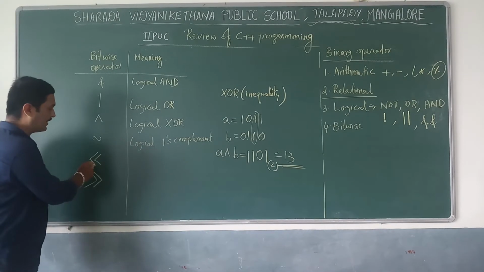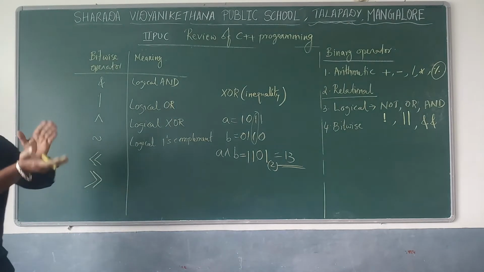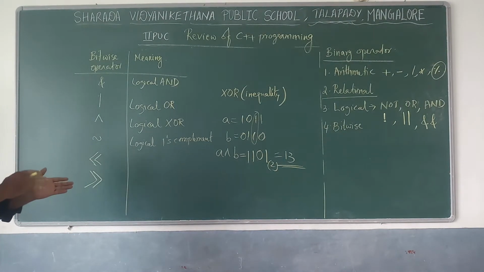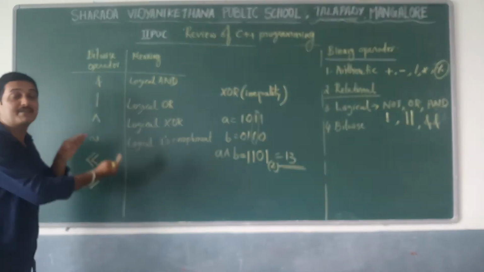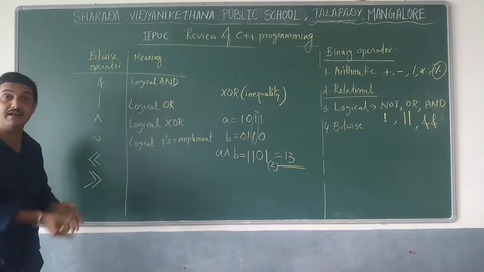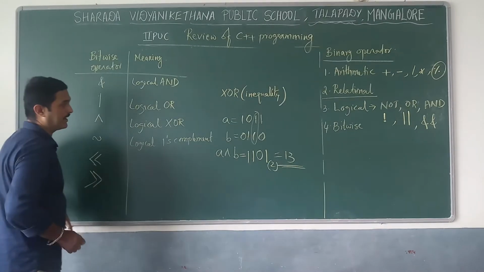Next, left shift operator and right shift operator. See, left shift operator is to shift to the left side by adding 2 zeros from the left, and right shift means to shift all the elements to the right by adding 2 zeros to the right. Okay, these are about left shift and right shift operators.